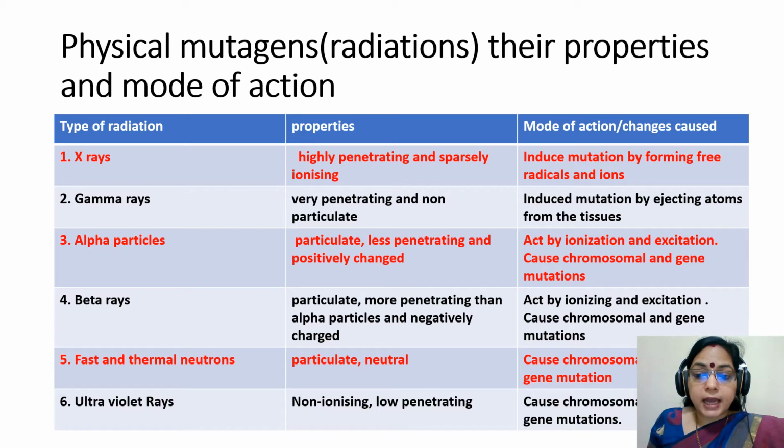They act by ionizing and excitation. They cause chromosomal and gene mutations. Fast and thermal neutrons are particulate and neutral. They cause chromosomal breakage and gene mutation. Ultraviolet rays are non-ionizing and low penetrating. They cause chromosomal breakage and gene mutations.